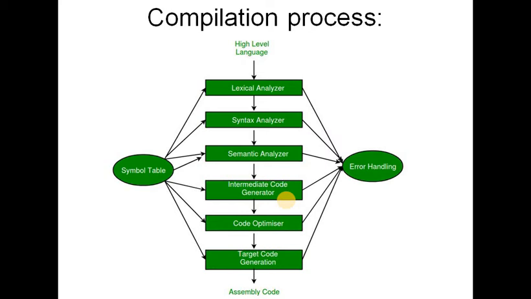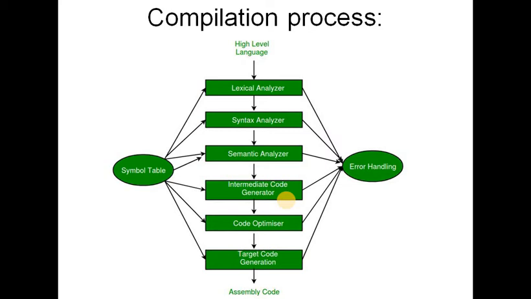The next phase is called syntax analysis or parsing. It takes the tokens produced by lexical analysis as input and generates a parse tree, or it can be a syntax tree. In this phase, token arrangements are checked against the source code grammar. That is, the parser checks if the expression made by the tokens is correct. Third is semantic analysis, or the semantic analyzer.